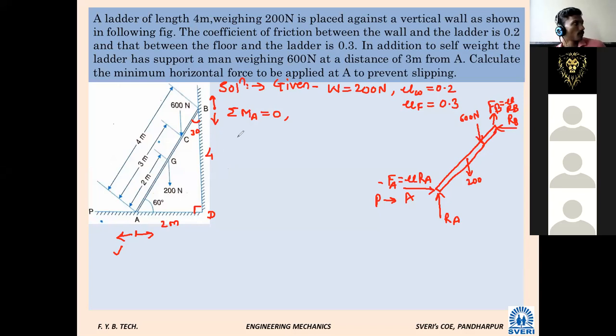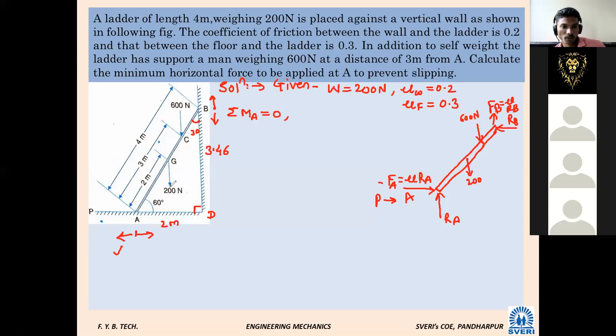Yes, 3.46. Okay. So now the moment due to the 200 Newton force.